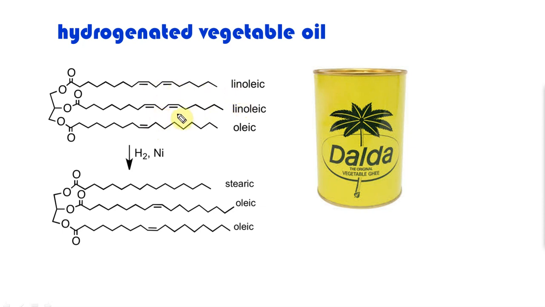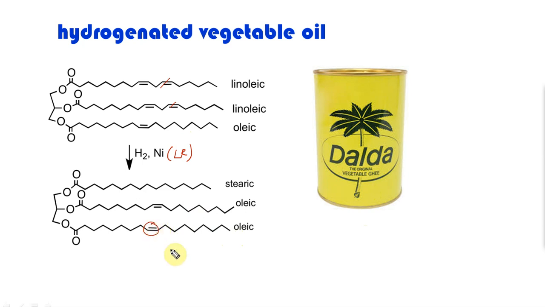They have lots of these multiple double bonds, but the shelf life is not that great, and also it's not easy to use. So what they have done is they've got a way of converting by partial hydrogenation, by limiting hydrogen, meaning hydrogen is used as a limiting reagent. If there is only very little, then obviously only some of the bonds are going to be hydrogenated, and you get monounsaturated compounds. These have a longer shelf life, and normally we call them dalda or vegetable ghee.